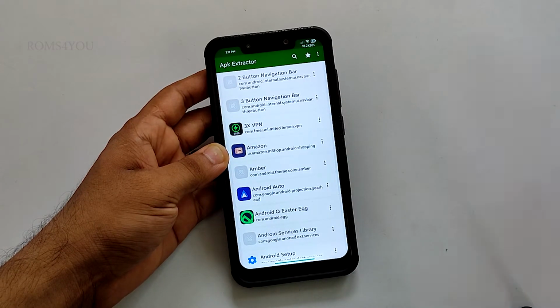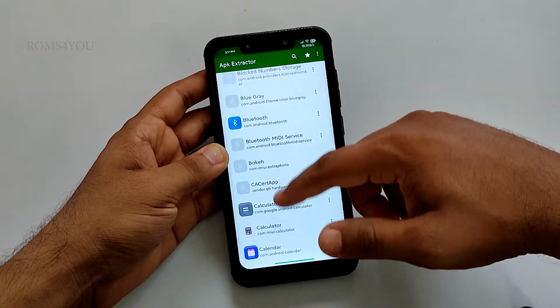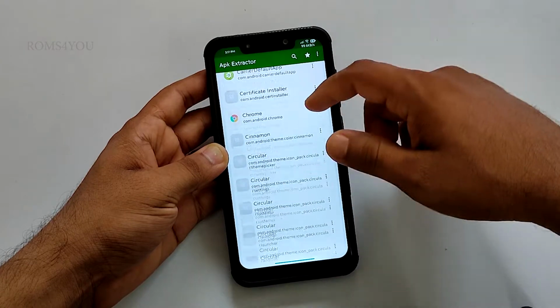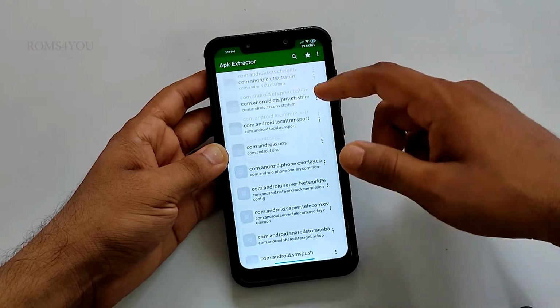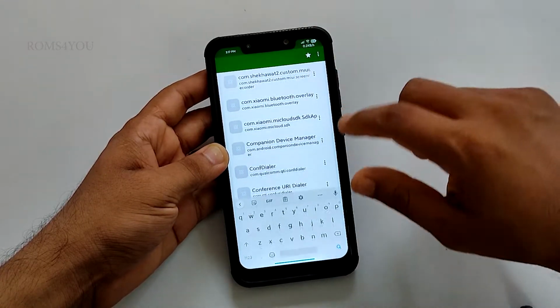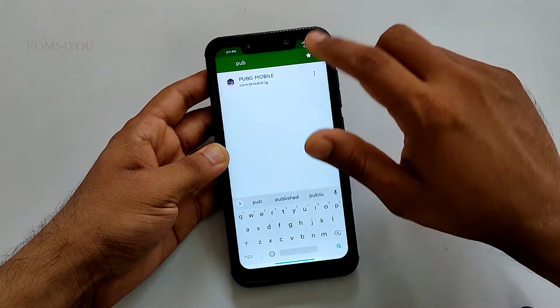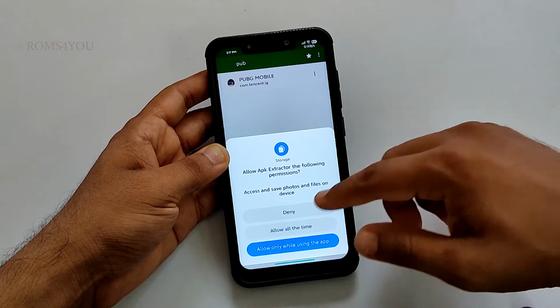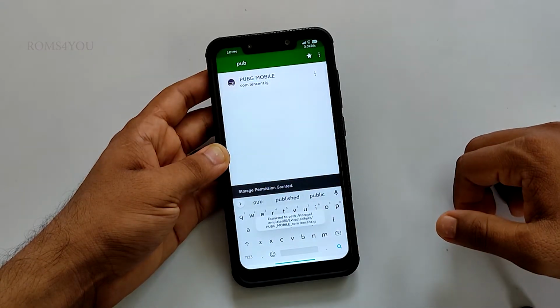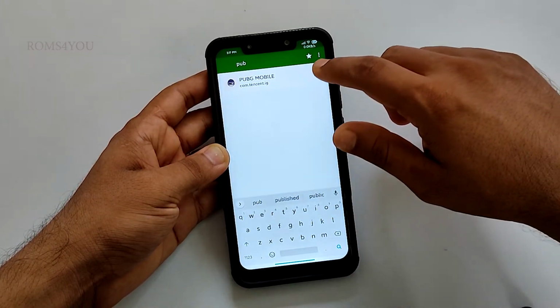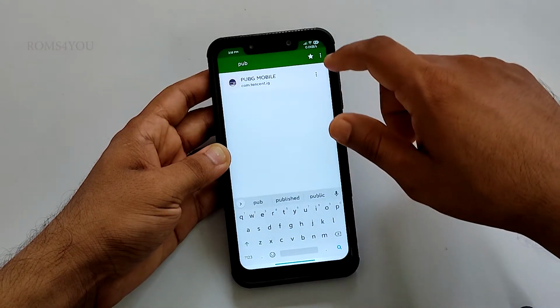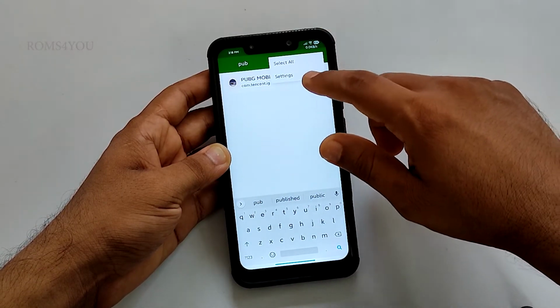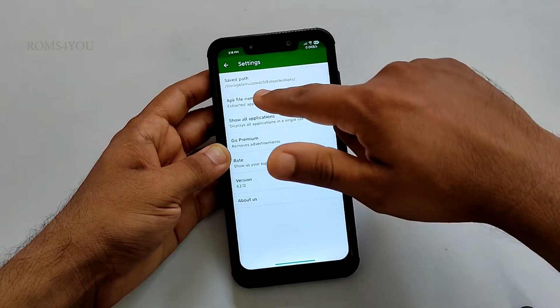Once you install, open the tool and search for PUBG Mobile. You can also search by typing PUBG. Just select PUBG Mobile from the result and give the permission. It will extract the APK from your PUBG. Now go to settings and check the location of the saved file.